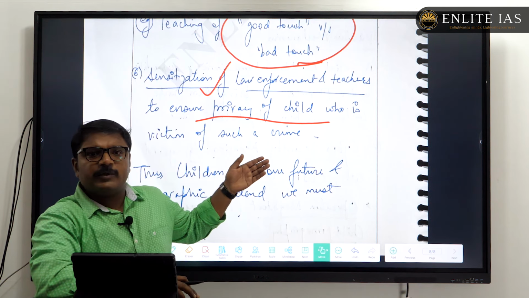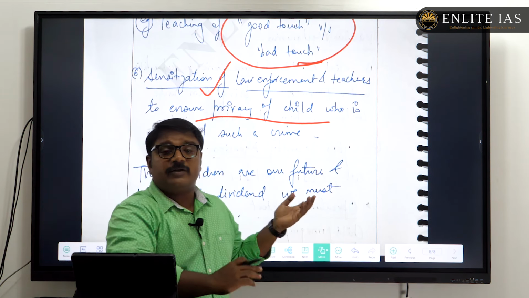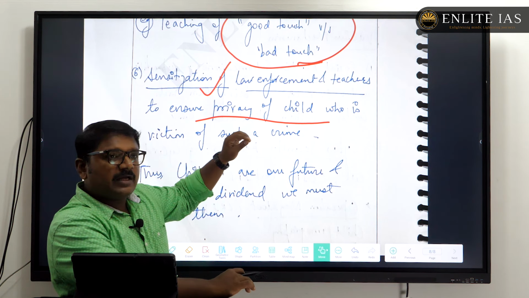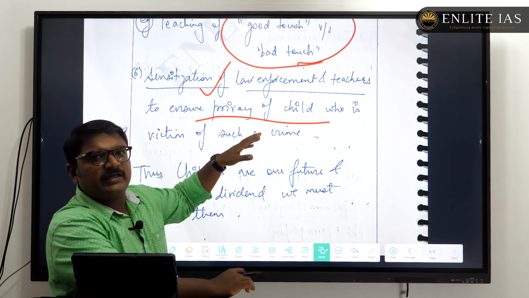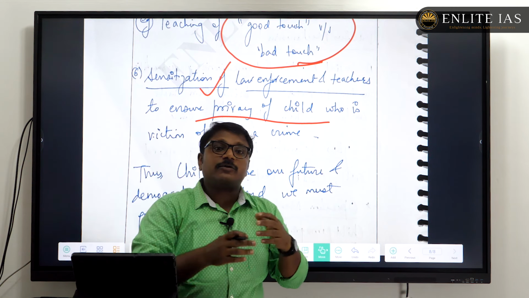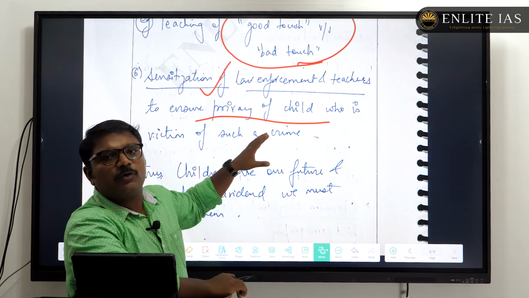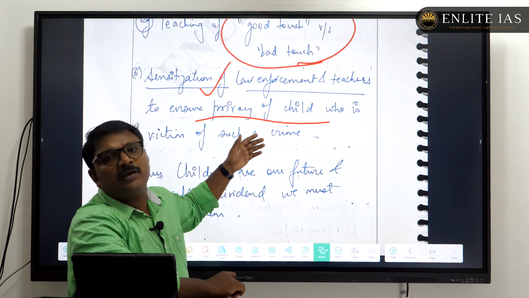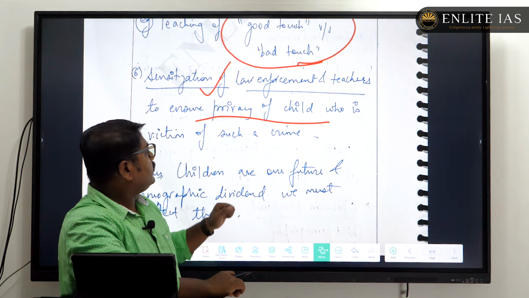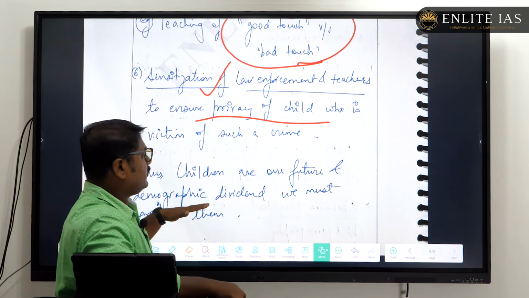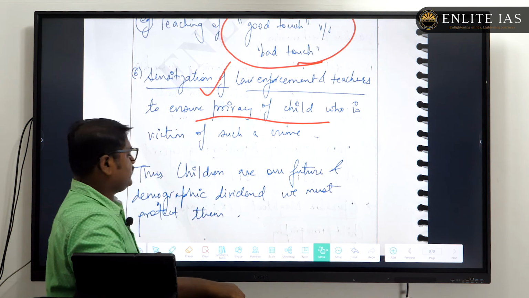Nowadays you can bring some more points to this answer, but at that time this is sufficient, because you may not be able to recollect all those things, but the major core content should be brought there. He concluded with the idea that children are our future and demographic dividend, and we must protect them.